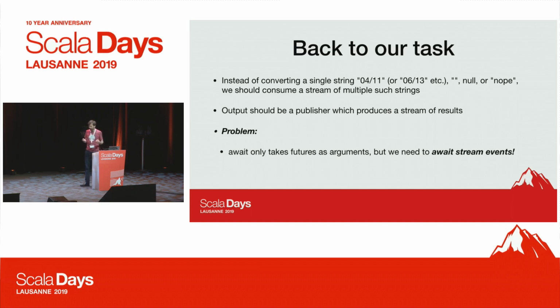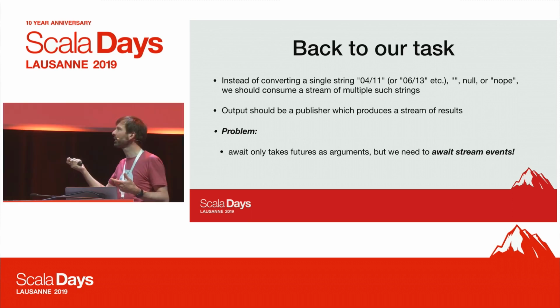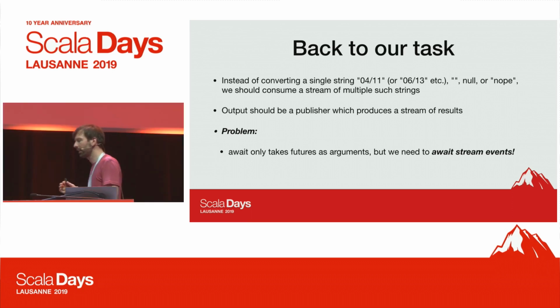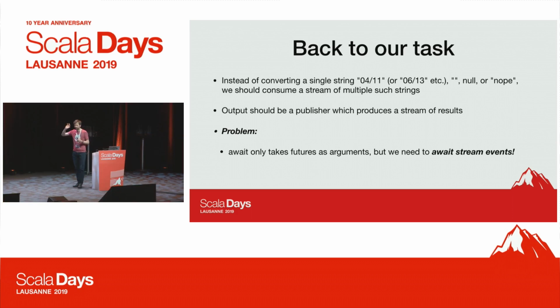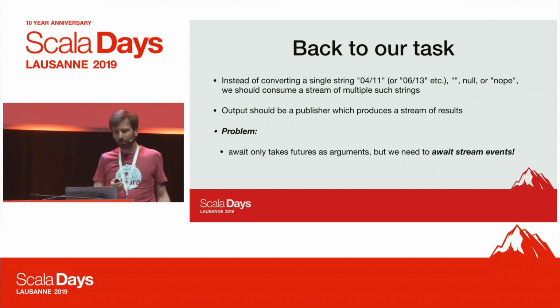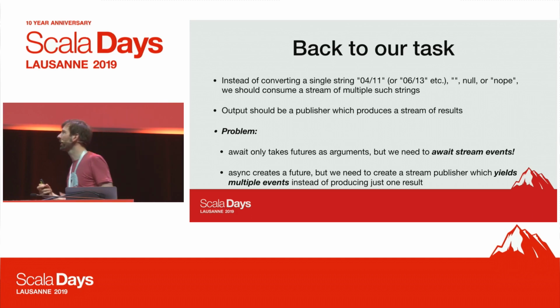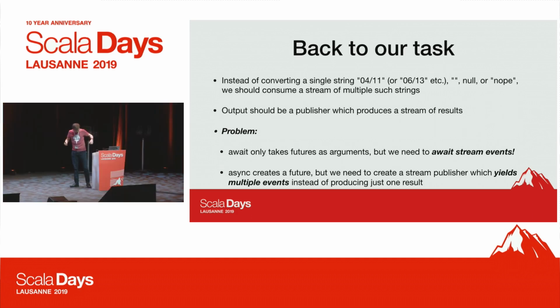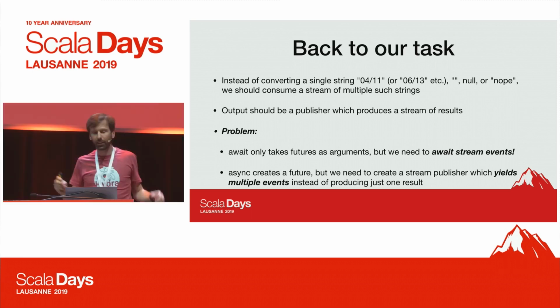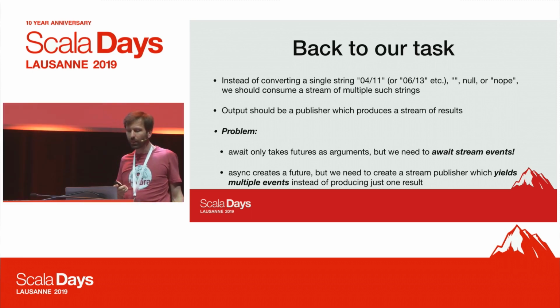First problem is trying to await events of publishers is actually not really possible because await takes futures as arguments. So we can't wait for the next event of a publisher, for example. So that doesn't work. Also, async creates only a future, but we need to create a publisher that can yield multiple events. So that doesn't work, unfortunately.